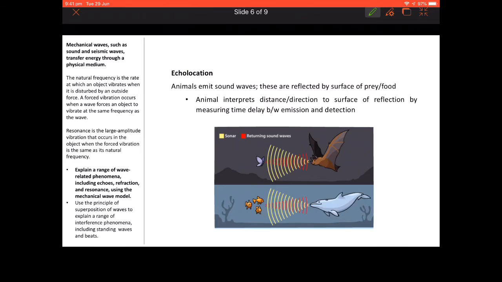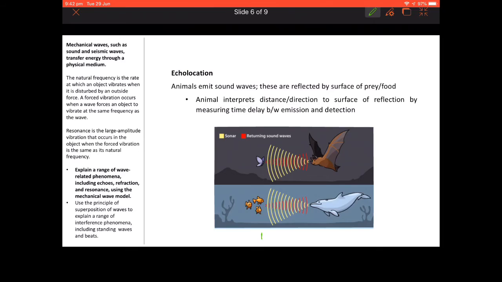You might get a question that asks something along the lines of determining the speed of a wave when you're given the distance between the emitting animal and the reflecting animal or the prey. And you might be given the time delay as well.